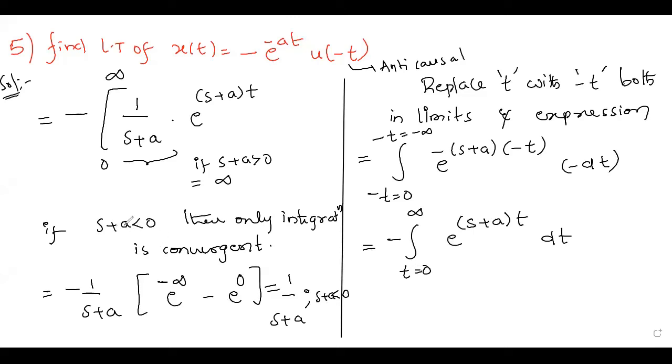We have to select s plus a as greater than 0 or less than 0 based on when the integration is convergent. That analysis is important. So any doubt? Do you want me to repeat this step, like why I have selected s plus a less than 0? We are just assuming that s plus a is a negative quantity. If it is negative, then only e power minus infinity will be there, and finally we get the value as 0. Otherwise, the integration value is going to be infinity. That's it.